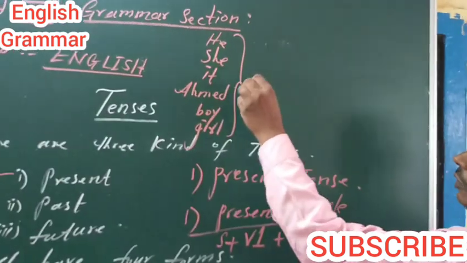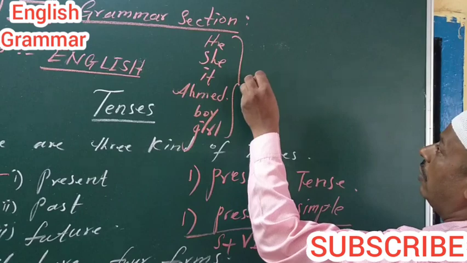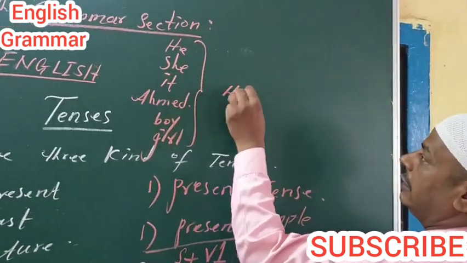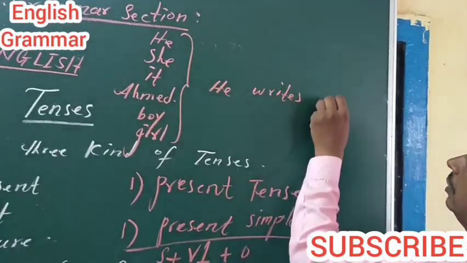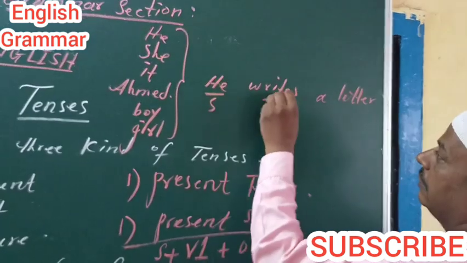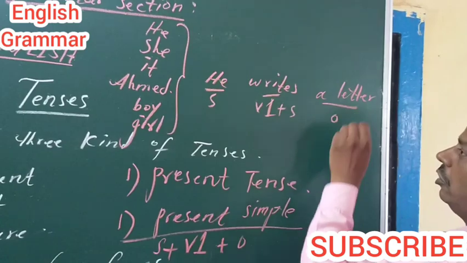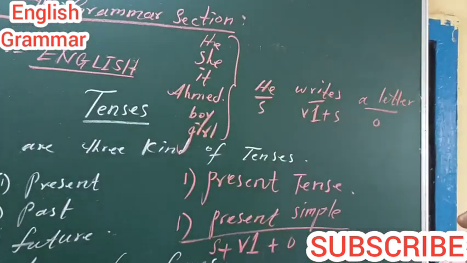In this pronoun group, one is a noun. We have to use the third person verb plus s. He writes a letter. Subject plus V1 plus s plus object. Like this, we can make 12 sentences.